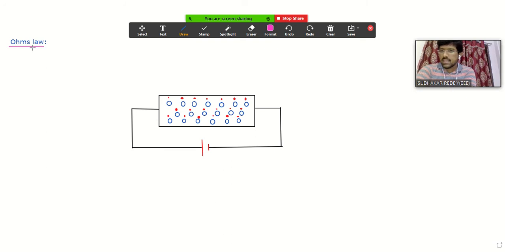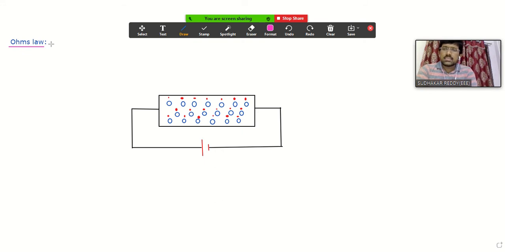So law means, if you consider Coulomb's law, Charles' law, Newton's laws, or any other laws, it is already existing. It is not a new thing. Here also, Ohm's law was already existing, but Ohm is the first person who identified this, and he named it as Ohm's law. Okay, now.